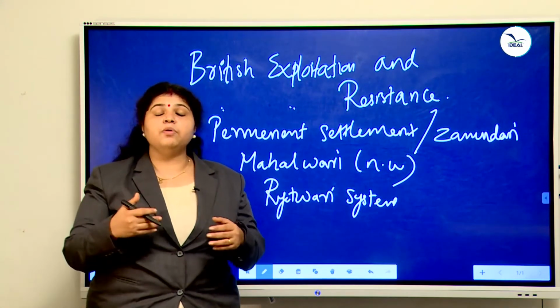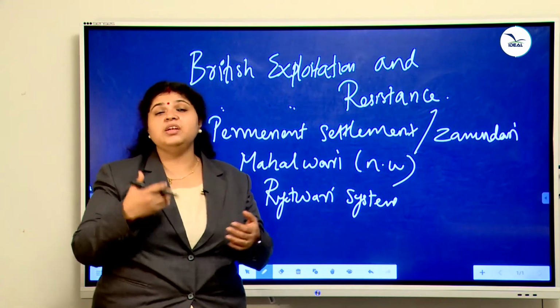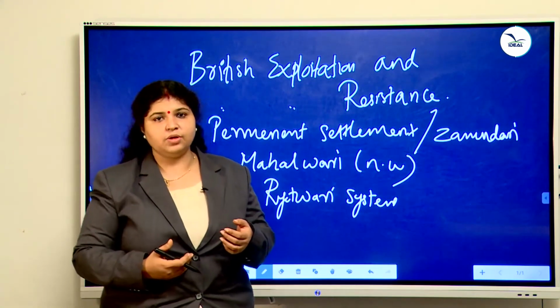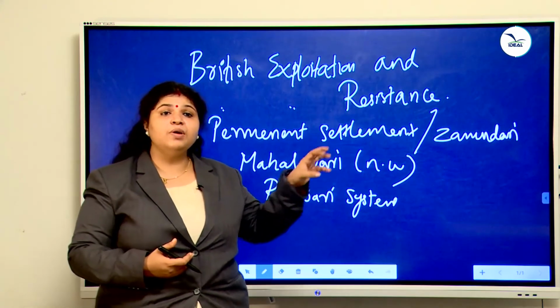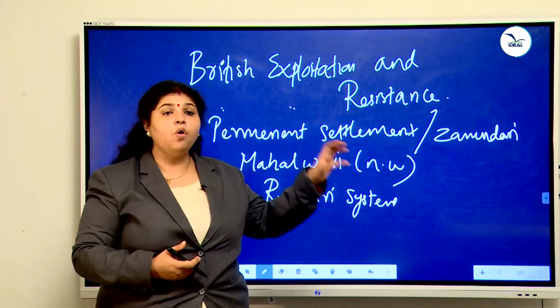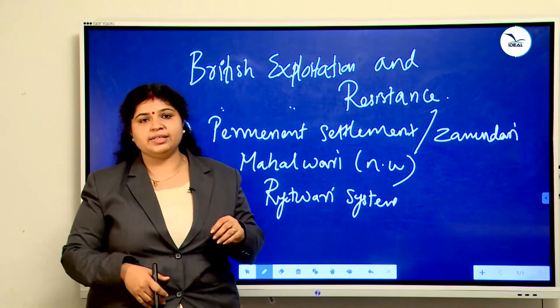But the British frequently increased the tax. That made it very difficult to pay the taxes. In this system a fixed amount was given to the village, and the whole village had to collect that amount and give it to the British.